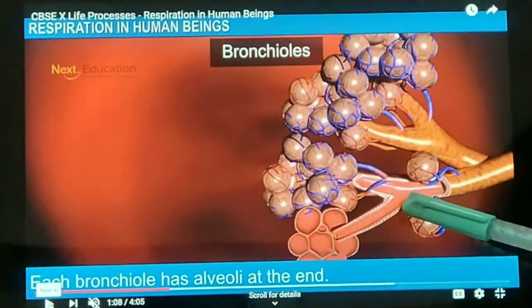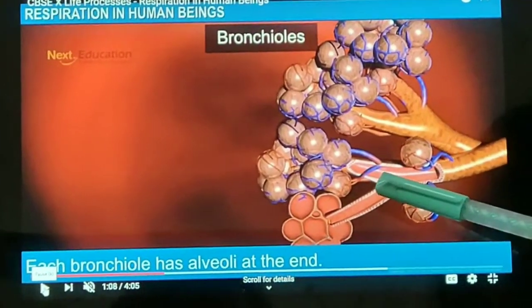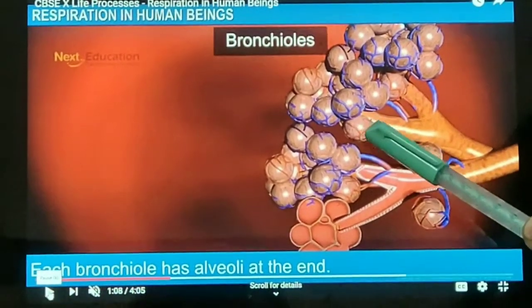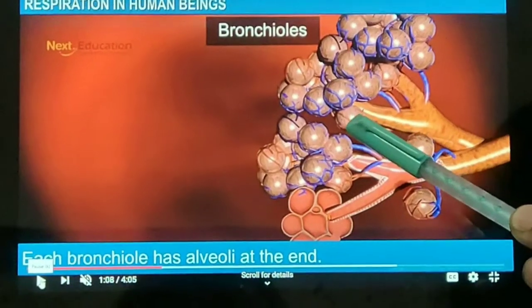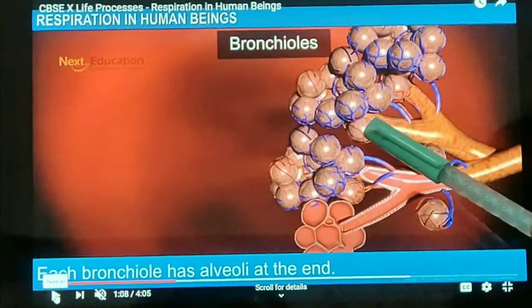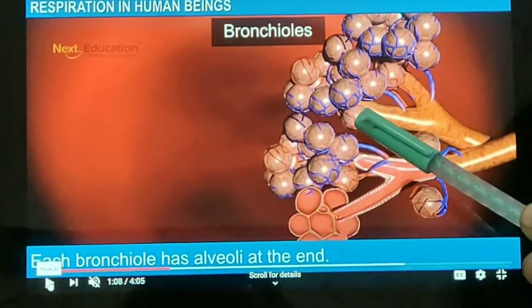These are the branches and sub-branches inside the lung. These bronchioles end in a balloon-like structure which is known as alveoli. These alveoli are air sacs in which air gets filled.